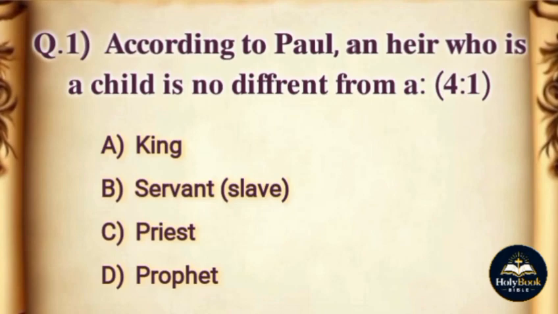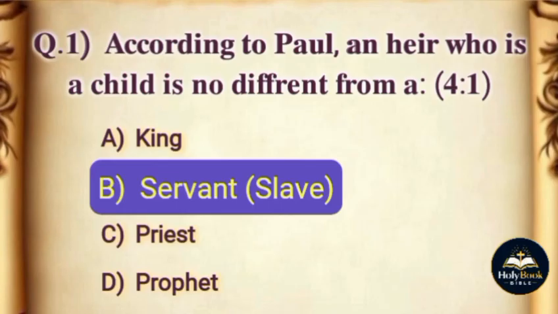Question. According to Paul, an heir who is a child is no different from a. Options: A. King, B. Servant or slave, C. Priest, D. Prophet. The correct answer is option B. Servant or slave.